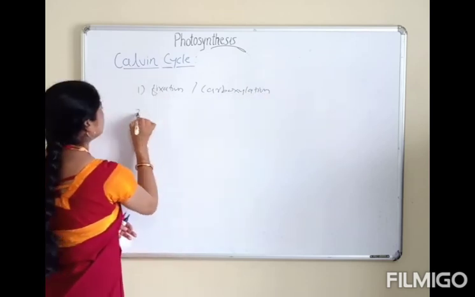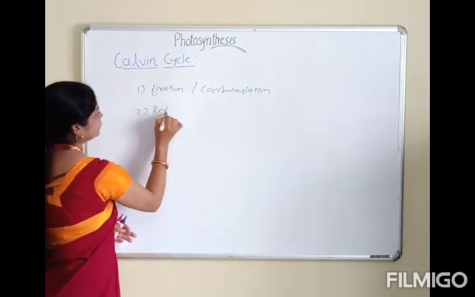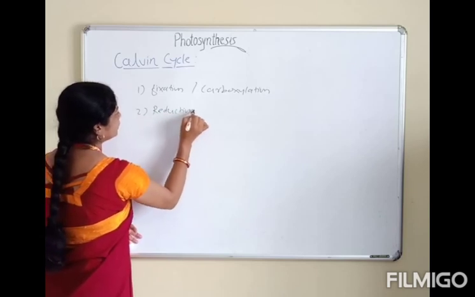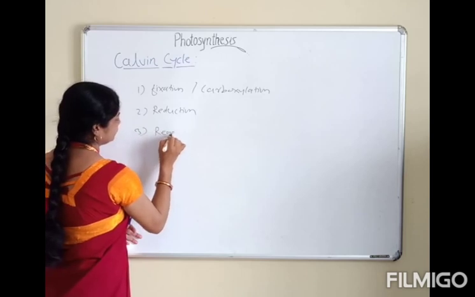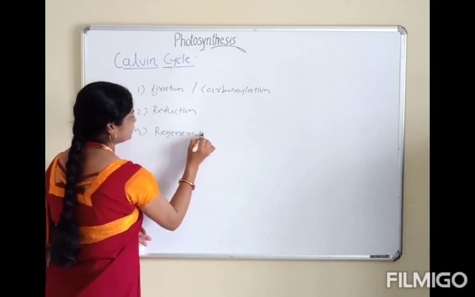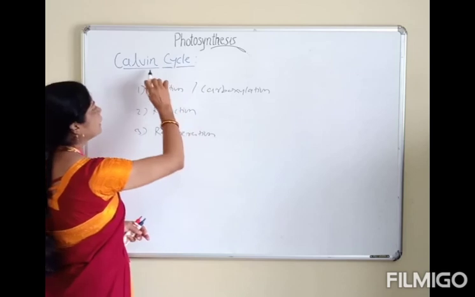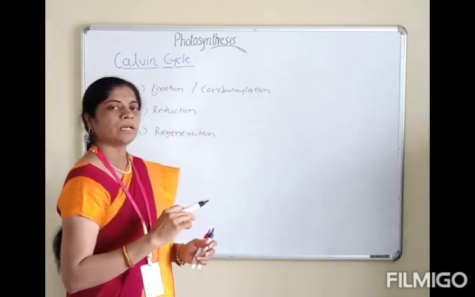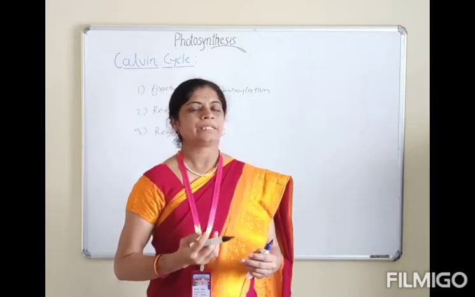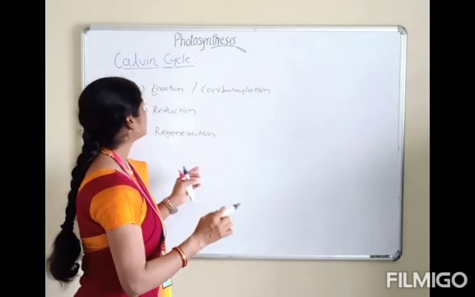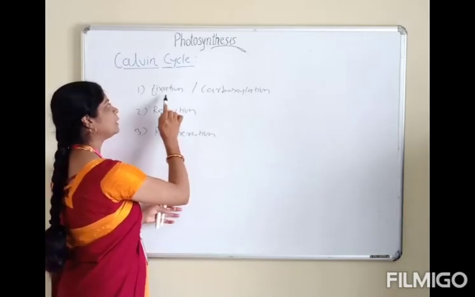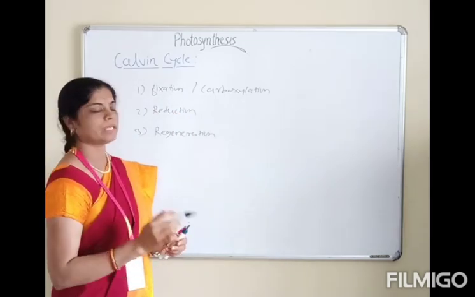Number 2, reduction, and number 3, regeneration. In the Calvin cycle, carbon dioxide enters the cell through the stomata and is fixed in the stroma region of the chloroplast. So it is called fixation or carboxylation.